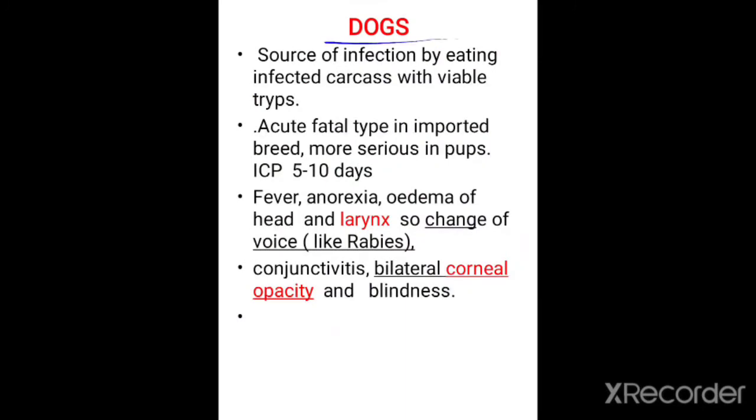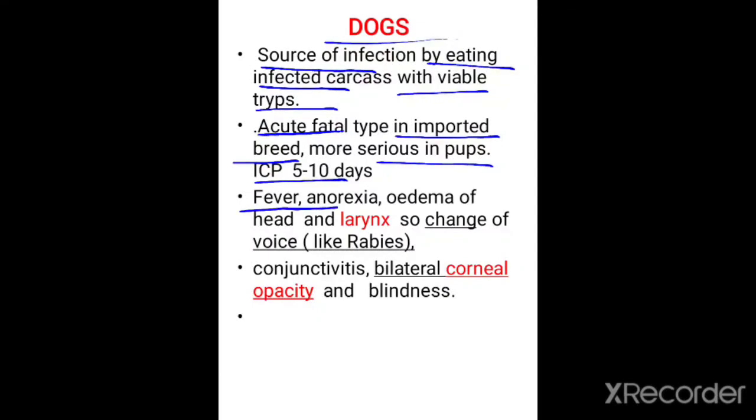Now, in case of dogs, the source of infection is by eating an infected carcass with viable trypanosomes. The incubation period is 5 to 10 days. It is an acute fatal type in imported breeds, and this disease is more serious in pups. There is fever, anorexia, and edema of the head and larynx, so there is a change of voice. This symptom is like in rabies, and there is conjunctivitis, bilateral corneal opacity, and blindness.